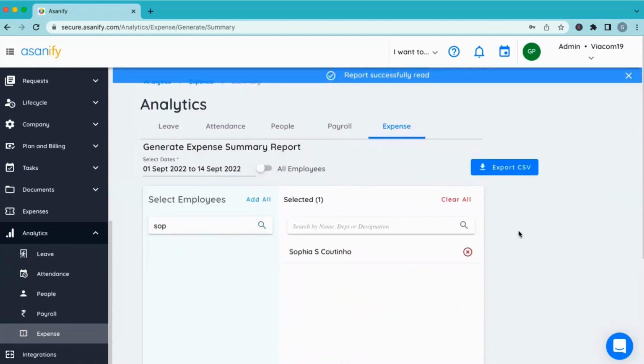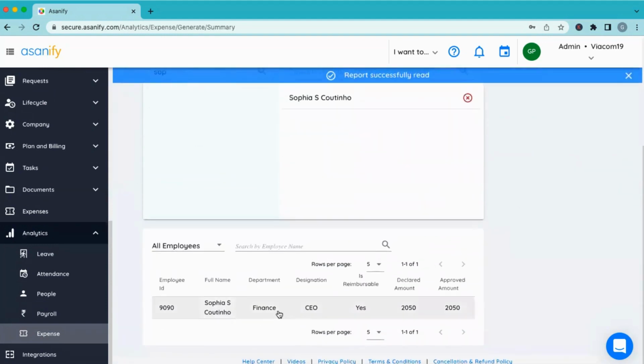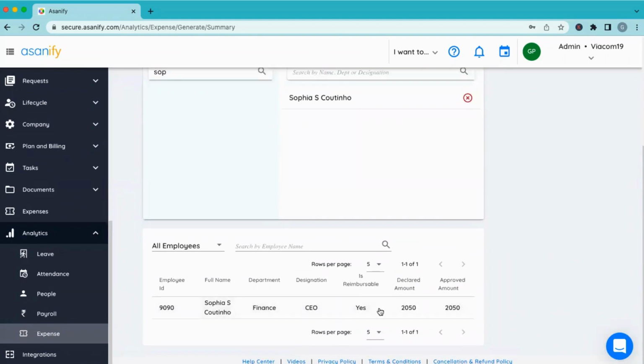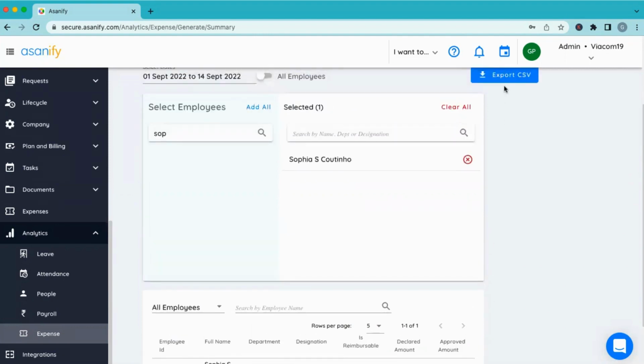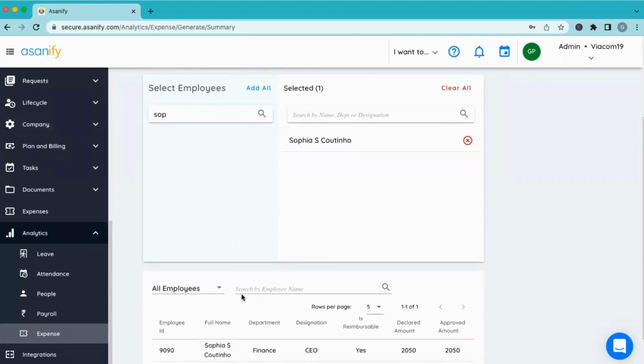If I load the expenses that have been incurred, you will see the overall amount for this period. How much is the amount that I need to reimburse for Sophia? Now here, this report can also be downloaded, and while running the payroll, this can be simply uploaded in the first stage, and I'll just show you how that is done as well. So there are two reports that we are looking at.